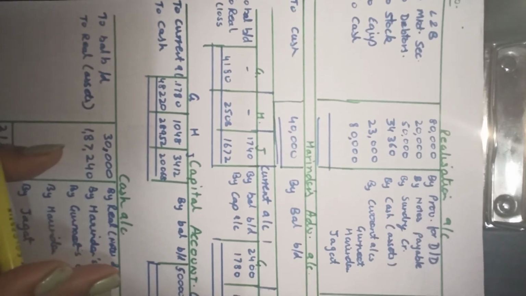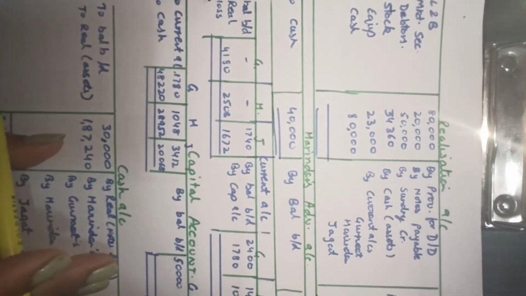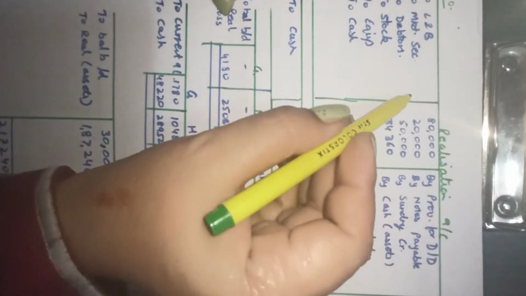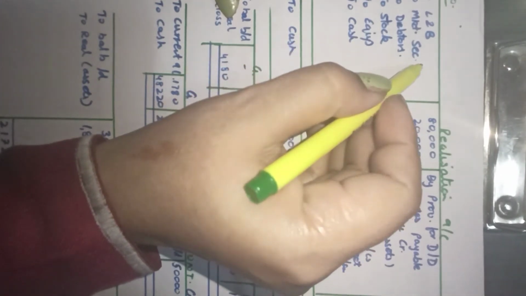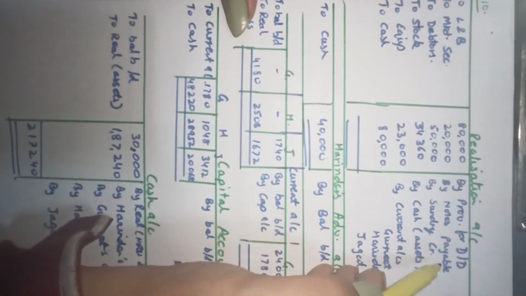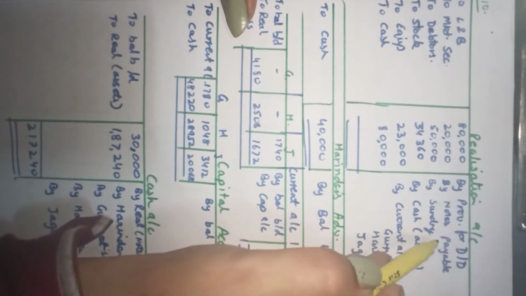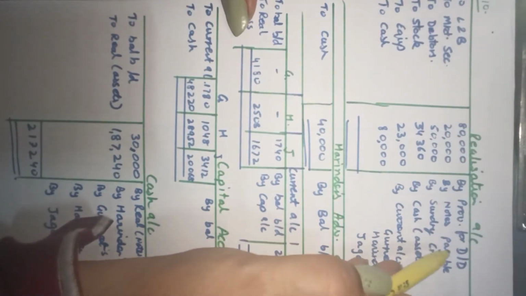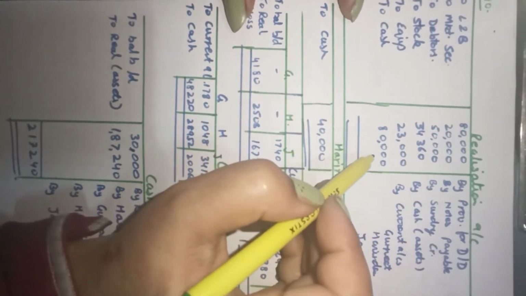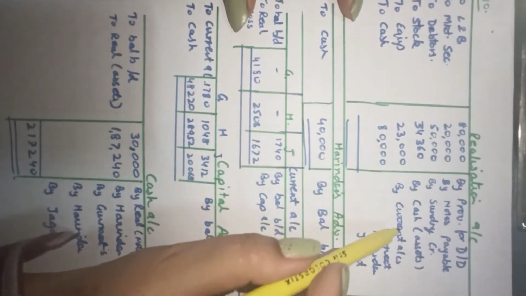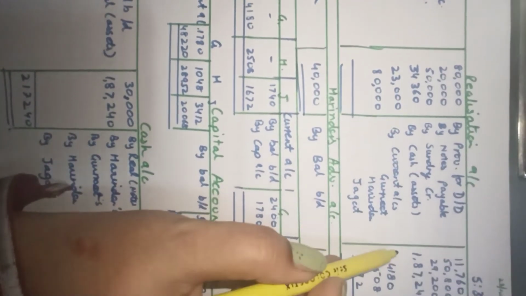We first of all make the realization account. In the realization account, we record all the assets and liabilities: land and building, marketable securities, debtors, stock, equipment. All these assets are recorded at the book value. All the liabilities, provision, notes payable and sundry creditors, are also at the book value. We pay off the liabilities in cash. We sell all the assets for cash.